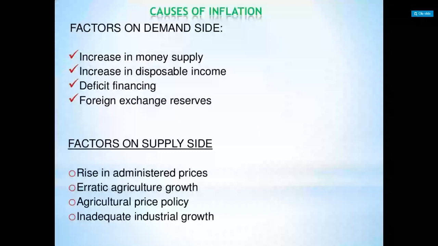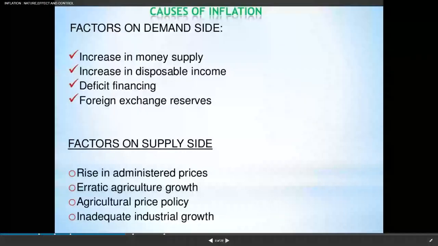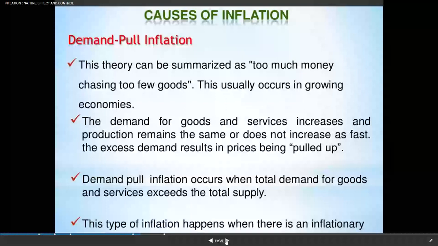This usually occurs in growing economies. The demand for goods and services increases and production remains the same or does not increase as fast as the excess demand. For example, if the demand is increasing for goods and services, production is also increasing, but as demand increases, the production is not increasing in the same ratio. So then excess demand results in prices being pulled up. Pulled up means there is an increase in the prices of goods and services.